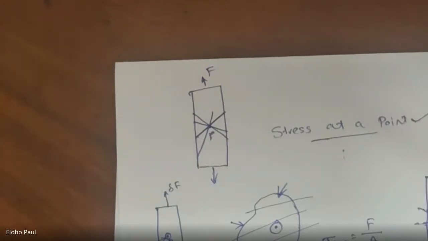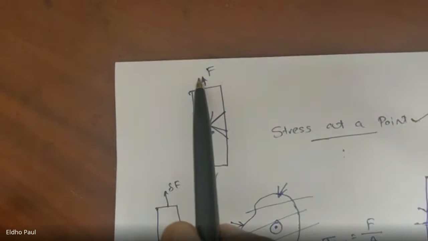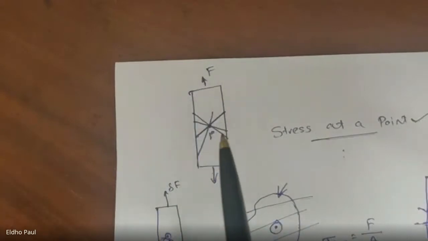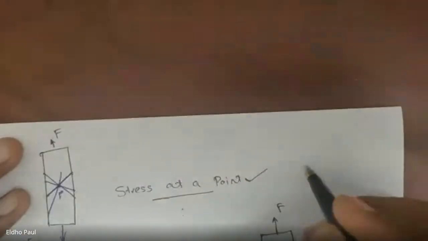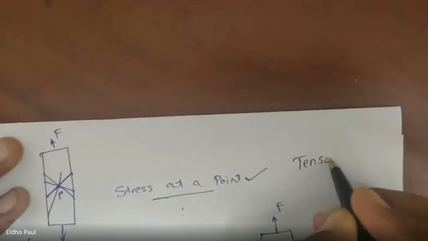So the stress value depends upon the magnitude of force and area, the direction of force, as well as the plane on which the stress is acting. So the stress, we can say, is different from a vector quantity, and it is a tensor quantity.